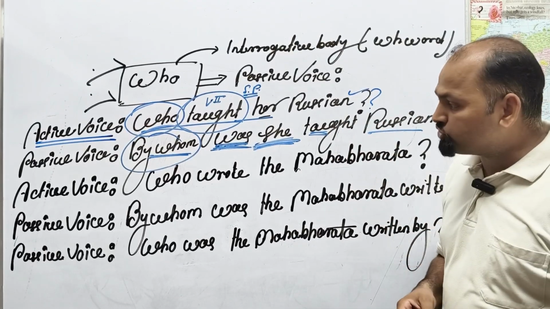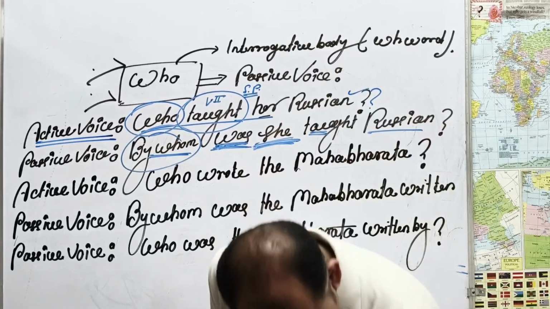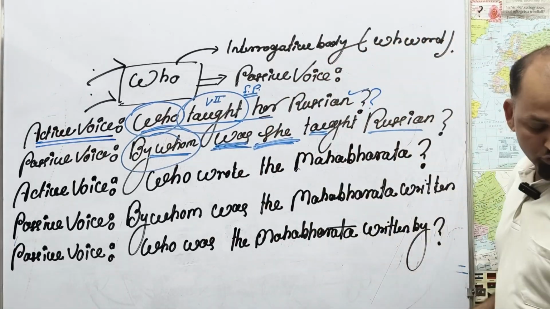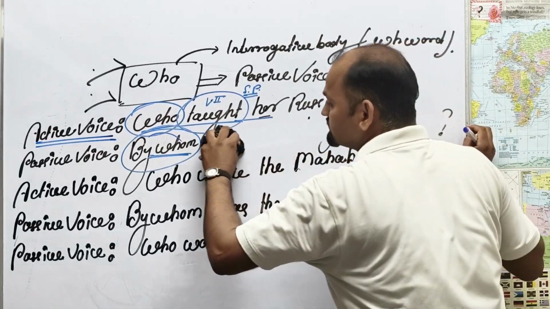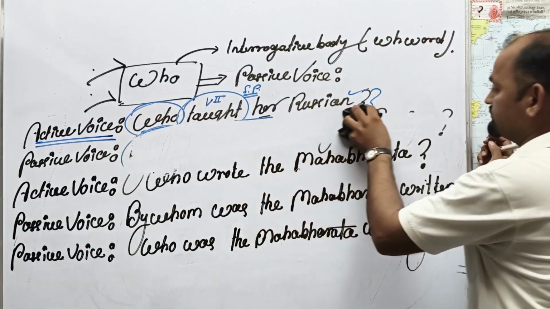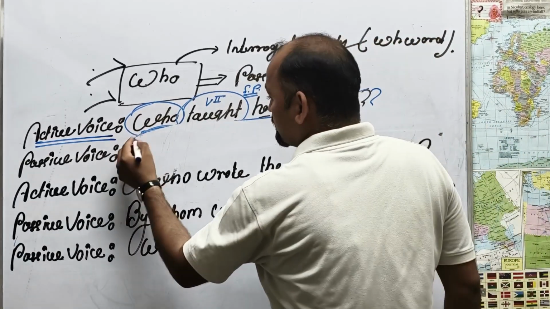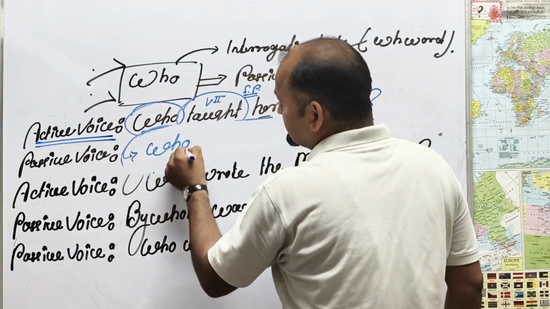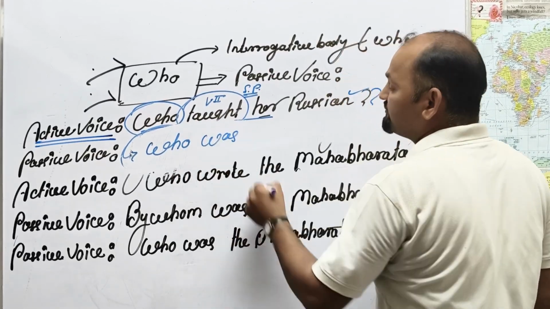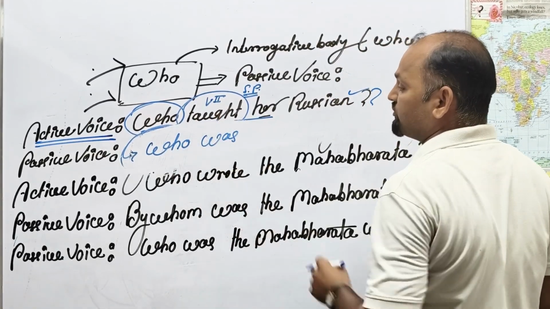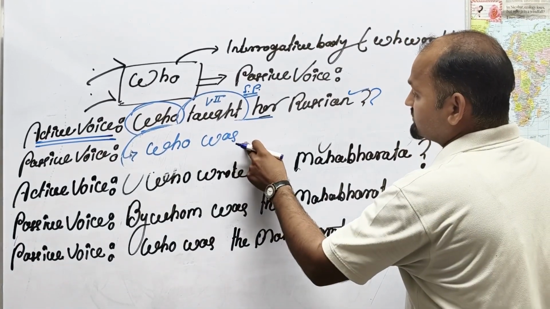Sir, is there another way to change to the passive voice? Of course. I will tell you the second method to change to passive voice. Same statement. Look here. Who, as usual, you can write "who". Then after that, "was". Why "was"? Because it is written here, the second form of verb. Who was?